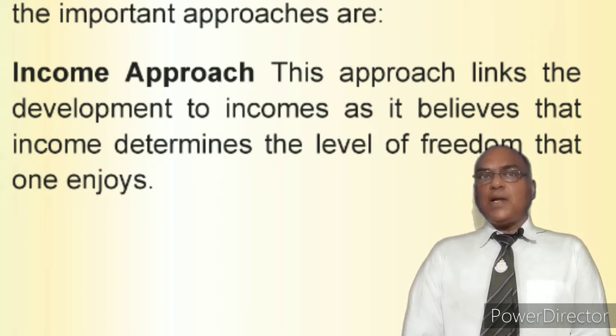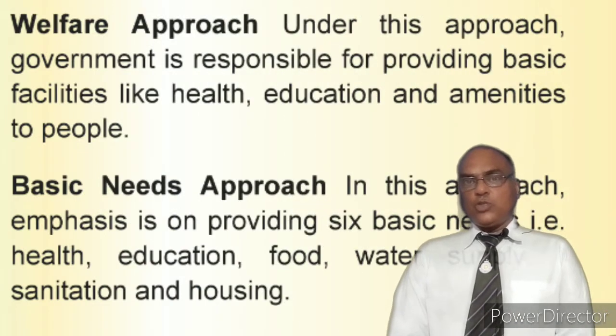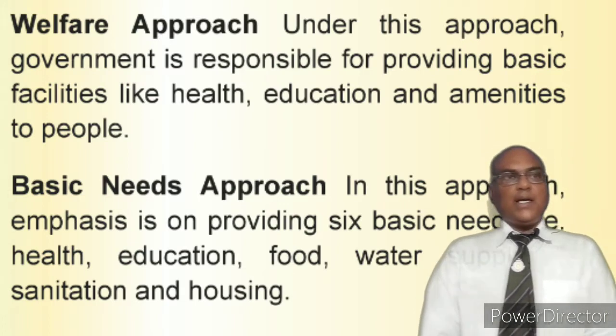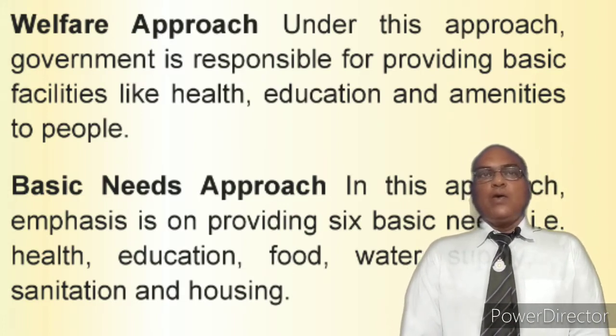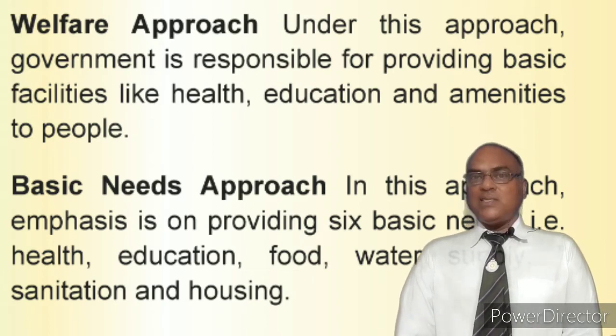But the welfare concept is missing in it. So the second approach to assess human development is welfare. Welfare में हम लोग ये देखेंगे कि लोगों की भलाई के काम हो रहे हैं कि नहीं. Whatever schemes and policies the government is implementing, whether it's for the welfare of the people or not. That's the second criteria.